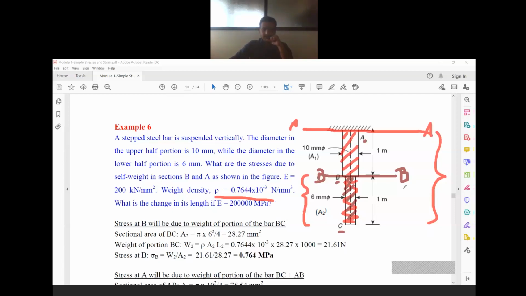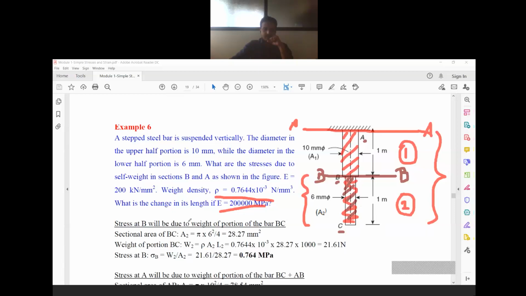That means the upper portion, this is section AB and this is section BC, both are the same material. If the density of the material is same, then the material used is same here. They have also given E, that is 2 into 10 power 5 MPa.